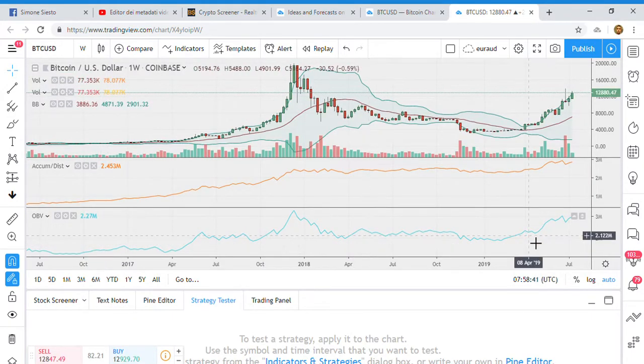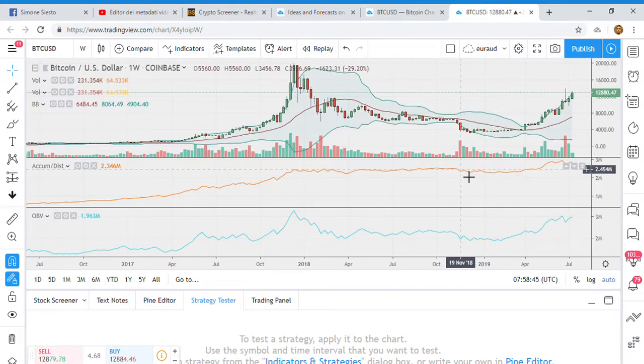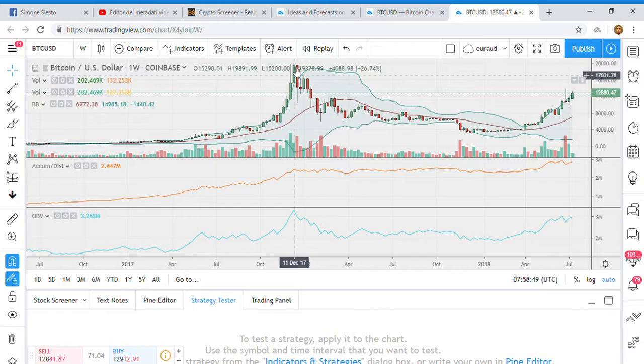Here we have the weekly chart, and here it's quite interesting. Let's have a look at the accumulation distribution. Here we have the all-time high at 20,000 US dollar, and in the accumulation distribution we have a sort of horizontal resistance at this level, 2.5 million.